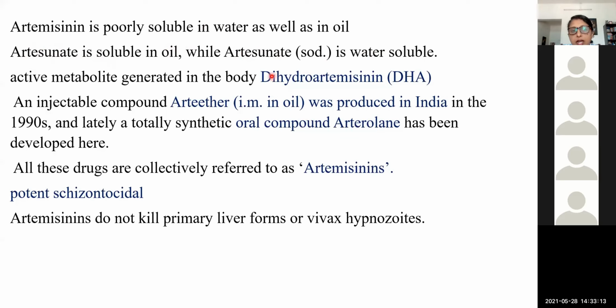It is a potent schizonticide, but it won't kill the liver forms, that is the exoerythrocytic stage. Artemisinins are not effective at that stage. So the artemisinin derivatives are artesunate sodium, which is water soluble, artesunate, which is soluble in oil, and artemether. Arteether and arterolane are the two developed in India.